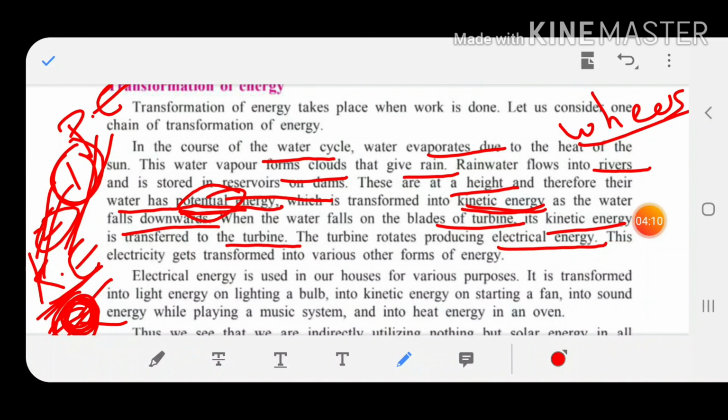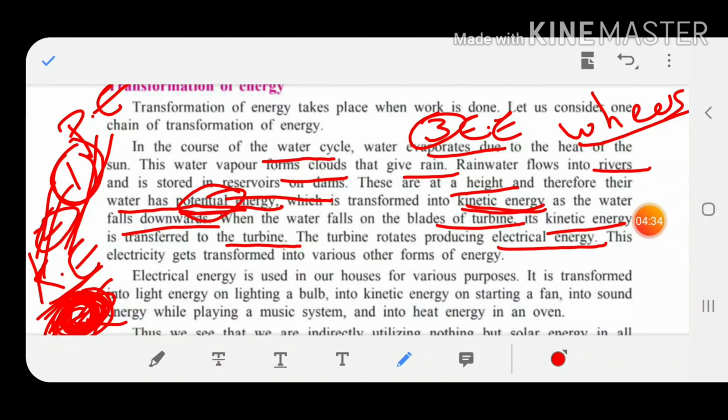So this water falls with a great speed, and the turbine is rotated, and the turbine gets the kinetic energy. And this turbine, what happens? Due to the fall of water at a great speed, the turbine rotates, and it converts kinetic energy into which energy? Now third energy, electrical energy.